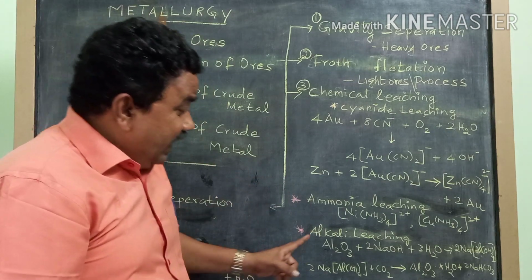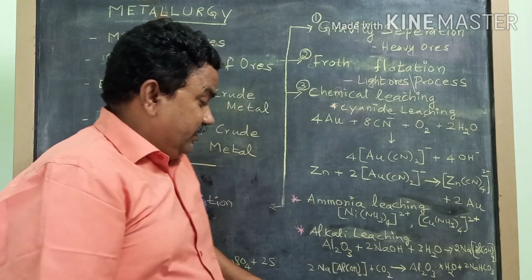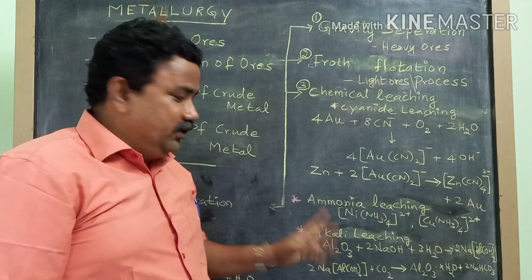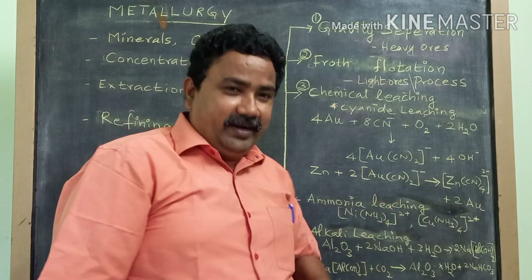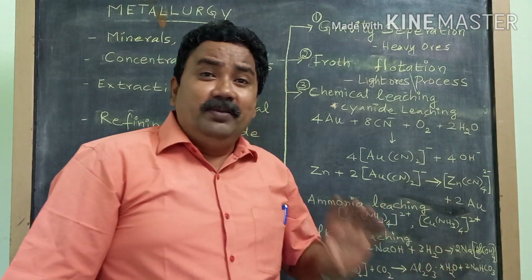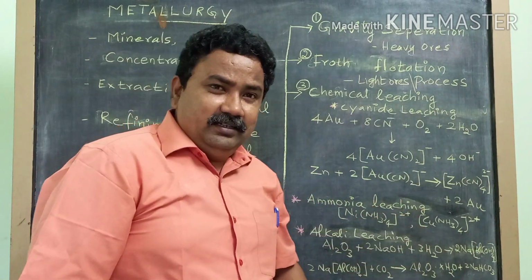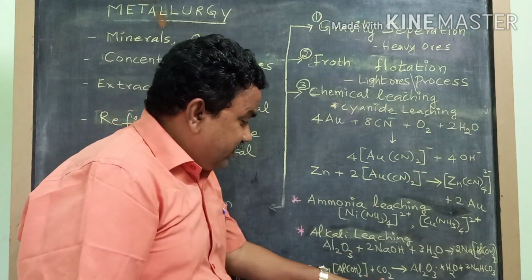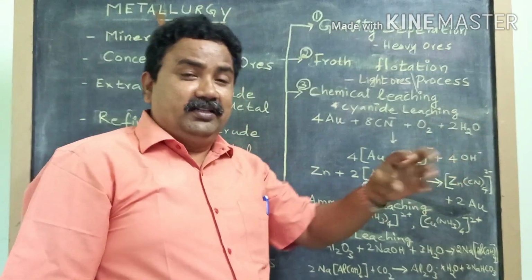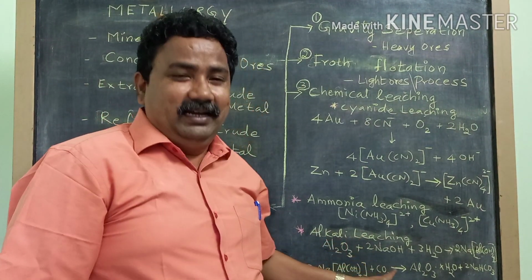And the third one is alkali leaching. Alkali, we know, sodium hydroxide, potassium hydroxide. Here, let's take aluminium. Bauxite is the ore we know, Al2O3. This is made to react with sodium hydroxide in presence of water, and you will get sodium metaaluminate first of all, a very hot solution, and then it is decanted and cooled and made to react with carbon dioxide to give back the ore. This ore is again heated to give back the pure ore that we wanted. Okay, so here we are using an alkali.